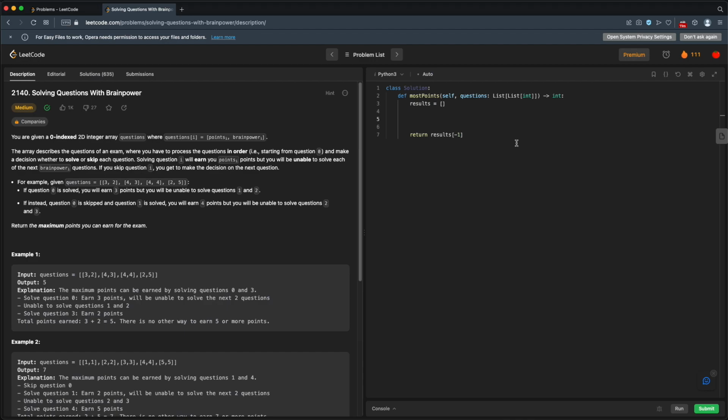All right, so the first thing I'm going to do here, I want to go through our array backwards. So I'm going to reverse our questions. Now, to reverse an array or a list in Python, you can just slice it with a -1 step. So these reversed questions are just this initial question array reversed. All right, so now I want to go through all of these questions, and I'll keep track of my index and my question. I'll just call it Q. And the enumerated reversed questions.